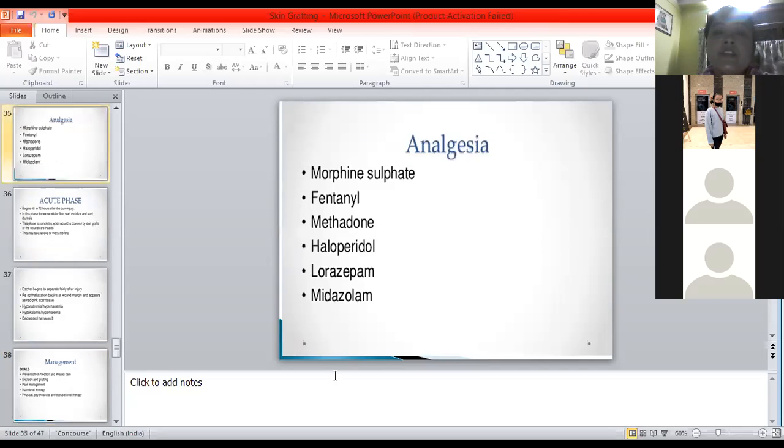Next, as I told you, the patient may not be able to feel relief just if you give diclofenac or Voveron, right? We have to give the patient a strong analgesic, an opioid analgesic actually. So that is morphine sulfate, either morphine sulfate, fentanyl, methadone, haloperidol, lorazepam, midazolam, right? So it's an opioid type of analgesic that will be extremely useful for the patient suffering from burn pain. Okay.